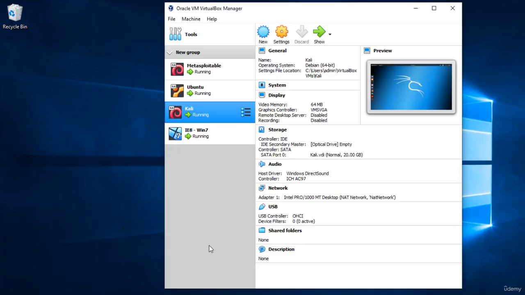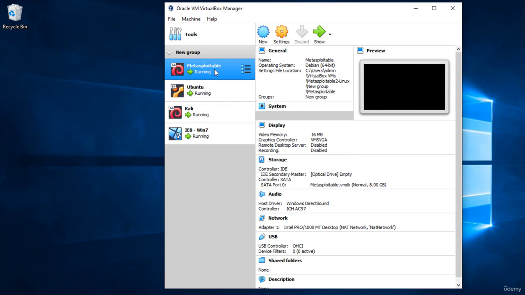Example 1. So let's do a script scan related to HTTP. First, we'll do a port 80 scan on the current network. So we'll turn on the virtual machines that we have installed, open VirtualBox, open Kali Linux